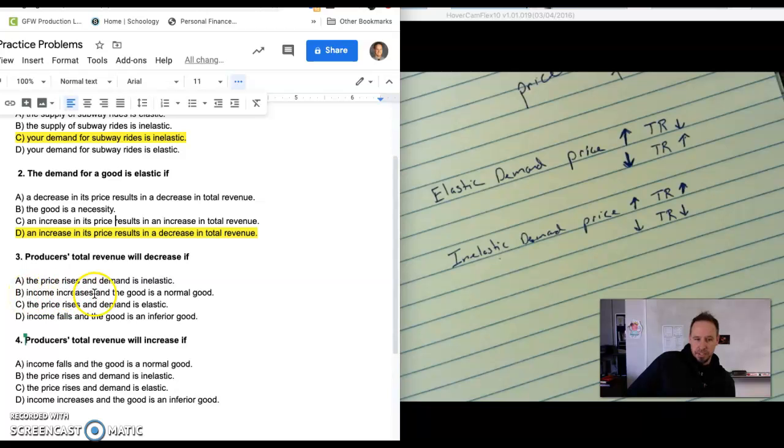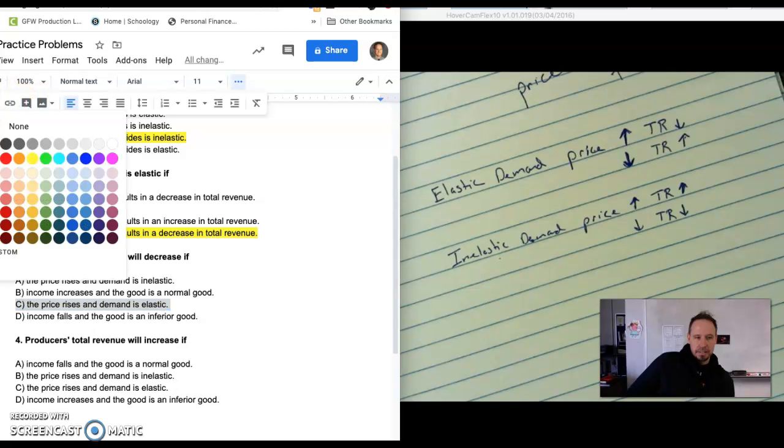If income increases and the good is a normal good, I want to come back to this one and explain it in a second, income and normal goods, because we're dealing with shifting of the demand curve here. If the price rises and demand is elastic, let's look at elastic demand. If price rises, what happens to total revenue? Remember, they move opposite, so total revenue is going down. So for C, producers' total revenue will decrease if the price rises and demand is elastic. So 3 has to be C.